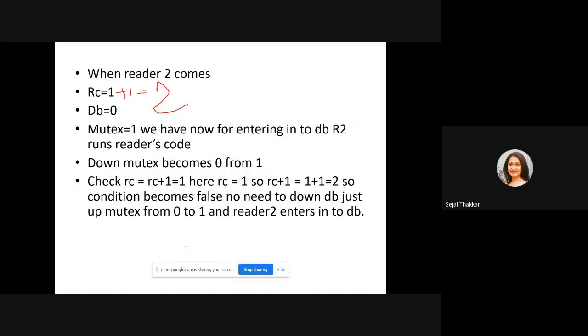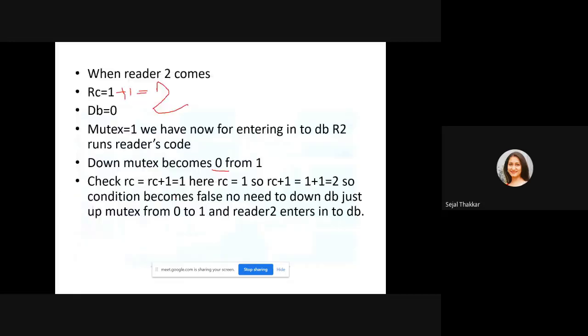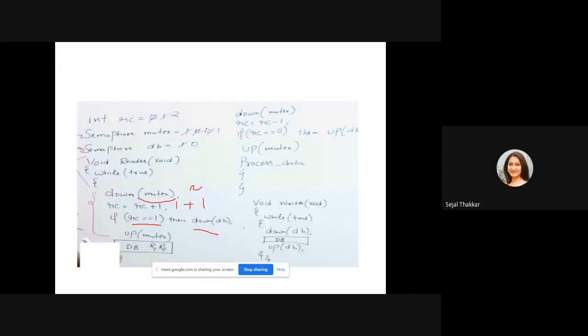It will directly go up. The mutex value was 0 because we had done down on the mutex initially. You can see here, starting first line, down mutex. So mutex value is 0, and now again we need to up the mutex value, it will become 1. And after updating the mutex value, it will directly enter into the critical section.